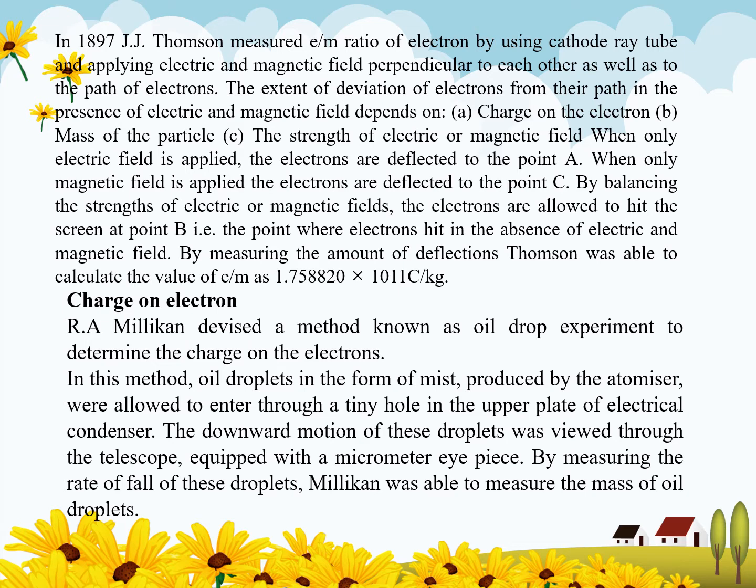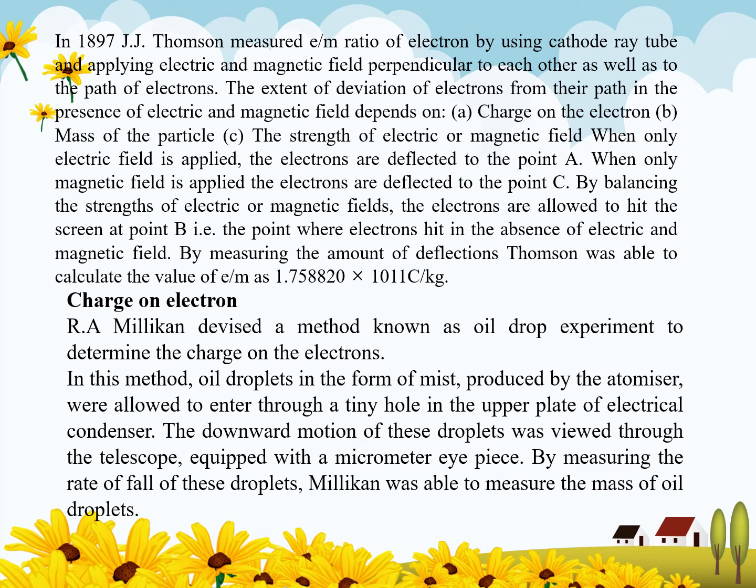There are 3 points, one is the central point, one is right, another is left. They move towards the point A. When only the magnetic field is applied, they are deflected toward C. By balancing this, we can get the charge to mass ratio, 1.758 × 10^11 coulomb per kg.